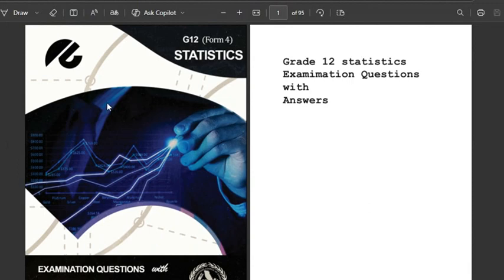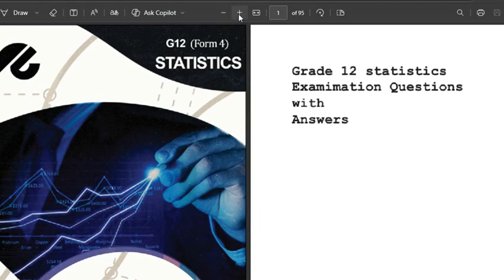This is the first page, and as you can see, it has been designed by Z Lessons Press, which is a small section of Z Lessons that specifically deals with books and publications. So this book has been meticulously designed to help you find information very fast and in an efficient way. So this is the first page, and let us go to the next page.